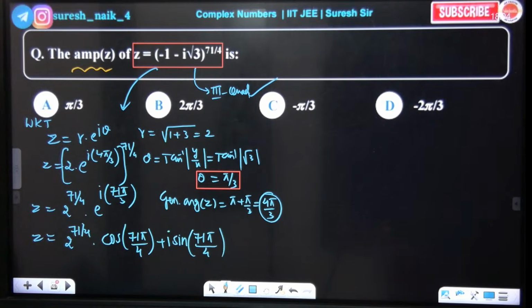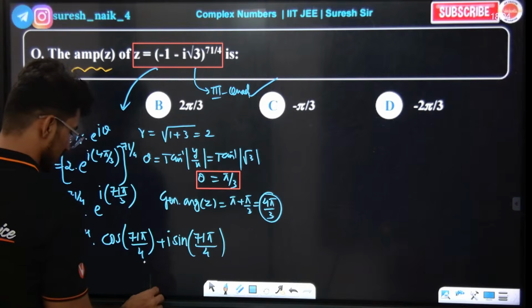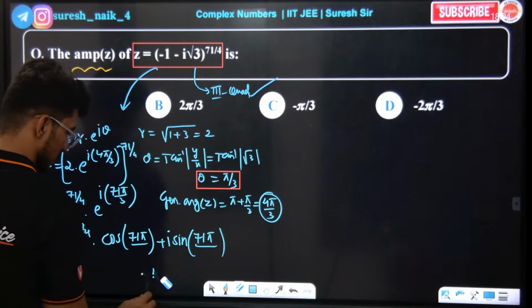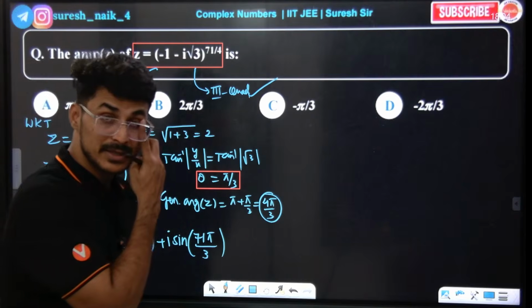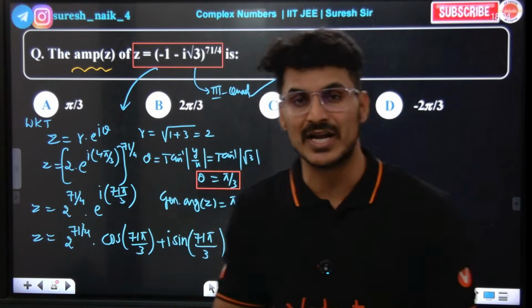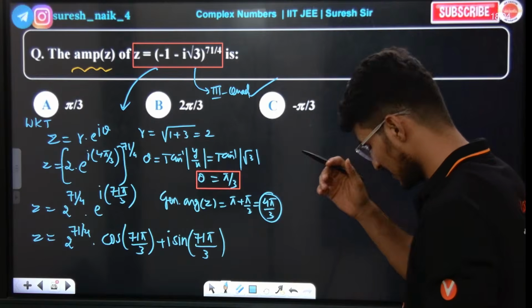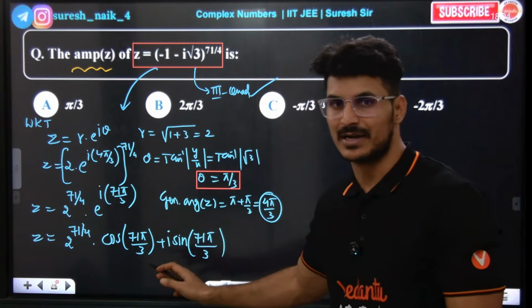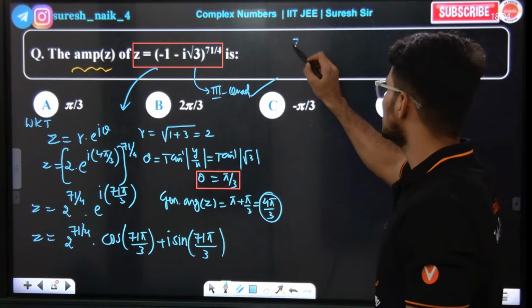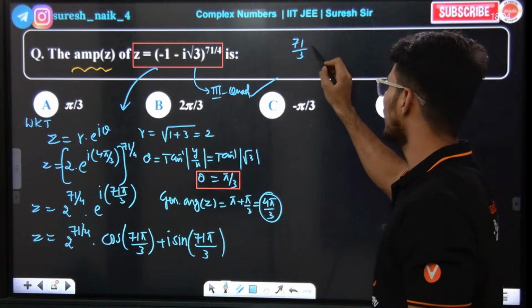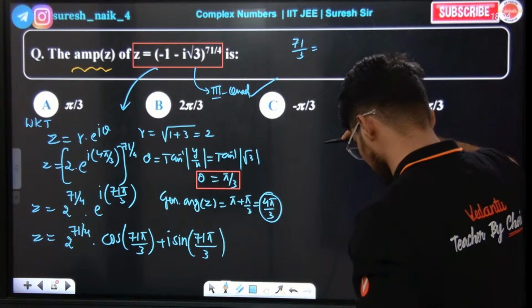Sir, I have a doubt. It is not pi by 4, it is pi by 3, into, please. Okay, pi by 3. Sir, now how do we split 71 pi by 3? This is where many students will make a mistake. They don't know what to do after this. I'll tell you one thing. Simple logic: divide 71 by 3, what will come? 71 pi by 3 means how much?